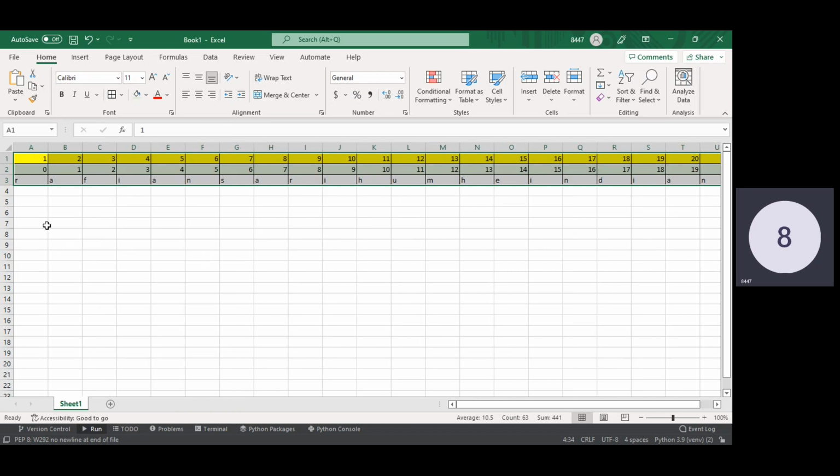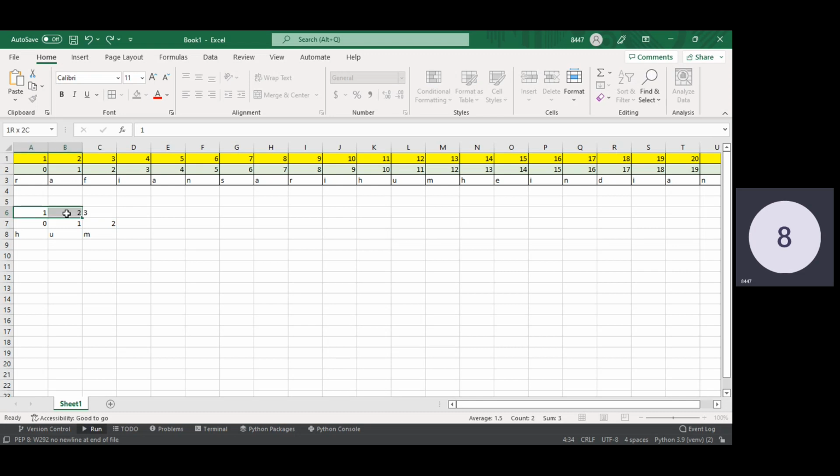So this is our main string, which is st. Now let me suppose we have hum. Okay, we have to find this substring. So what is the index? 0, 1 and 2. And obviously the length is starting from 1, 2 and 3. So this is the length for this.